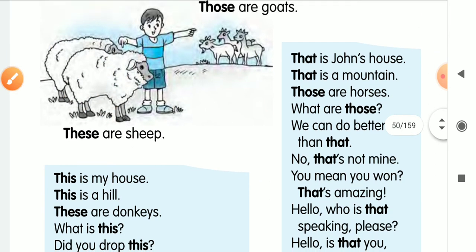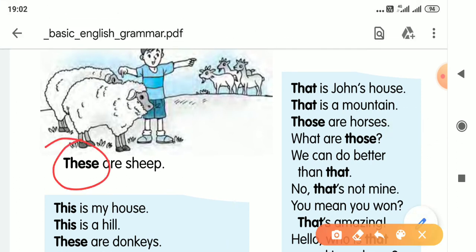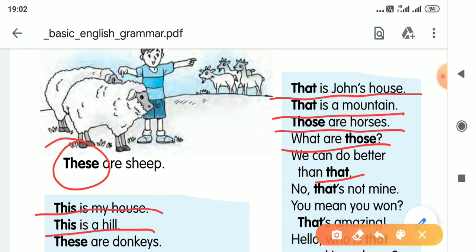Here are examples: these are sheep, that is John's house, that is a mountain, those are horses. What are those? We can do better than that. This is my house, this is a hill, these are donkeys. Like that, there are so many examples and you can make your own examples also.